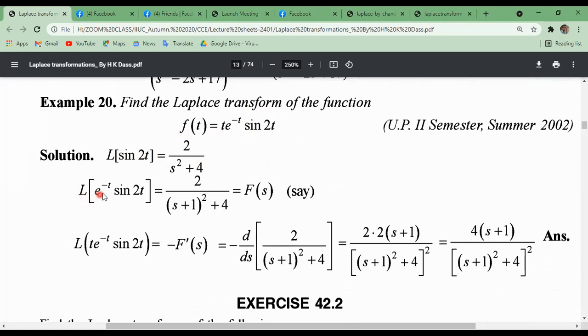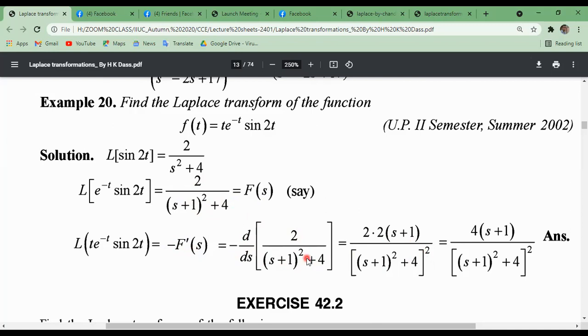Similarly, the Laplace transformation of e to the power at sin 2t was 2 divided by (s plus 1) whole square plus 2 square. This is the Laplace transformation, which can be taken as f of s. So the Laplace transformation of t into e to the power minus t sin 2t can be written as minus the first derivative of f of s.